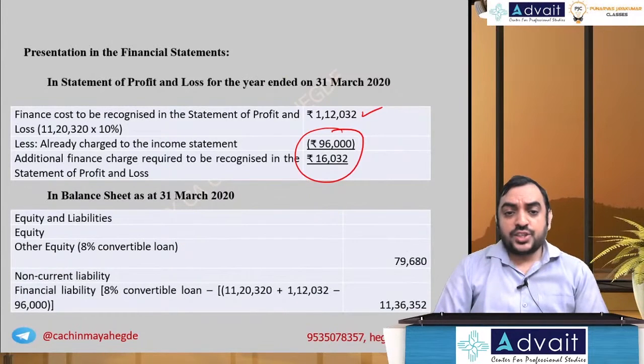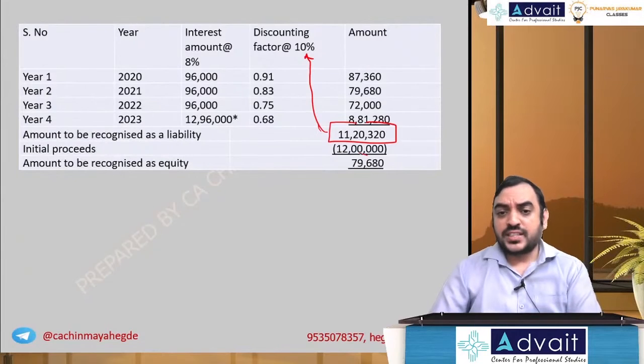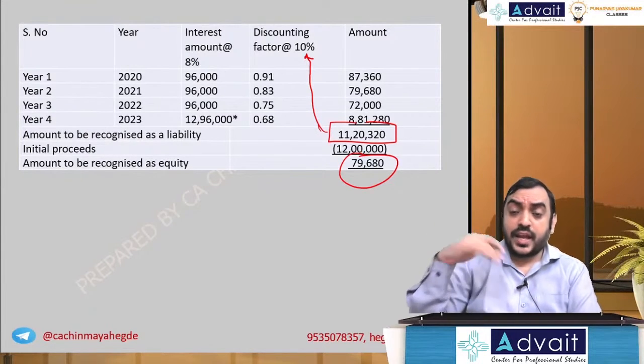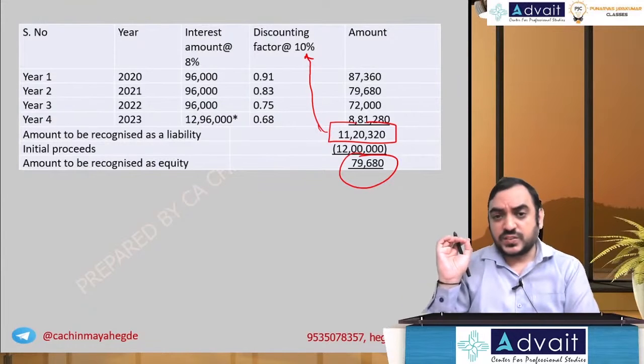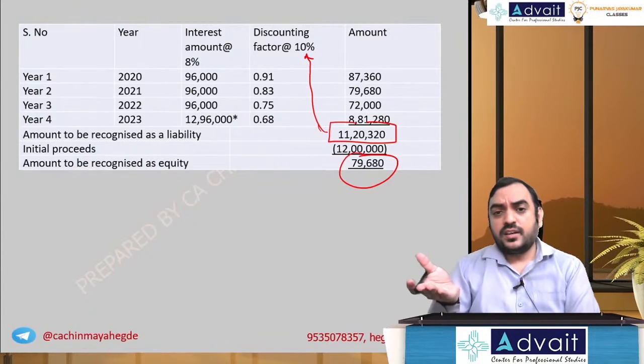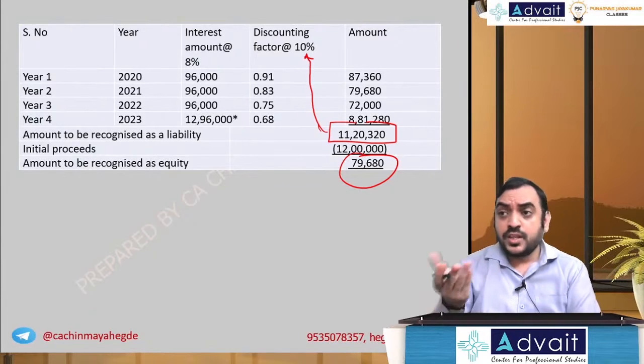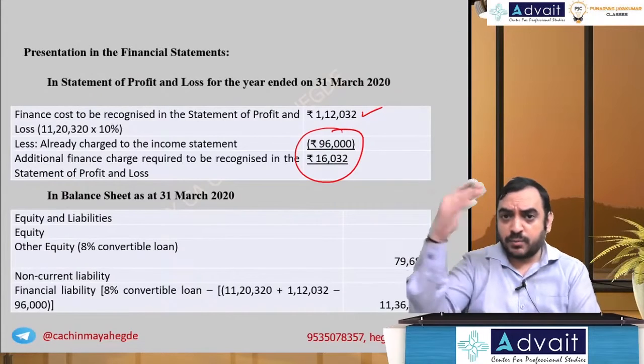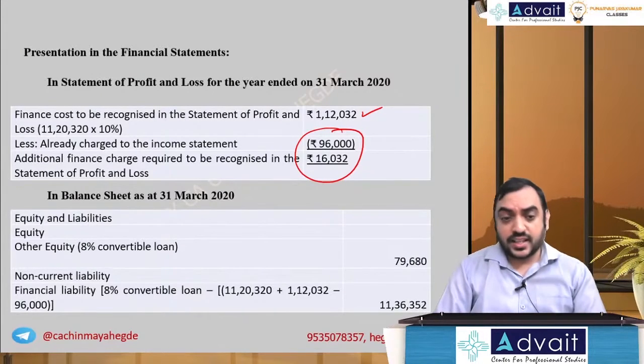So what do you show in the balance sheet? Equity. We already computed 79,680. That will remain as equity until the last year. And in the last year that becomes free reserves in equity only. But this amount becomes free reserves if it is exercised in cash, or if shares are issued, it becomes a security premium. That is, the settlement will take place on the maturity date, the last year.